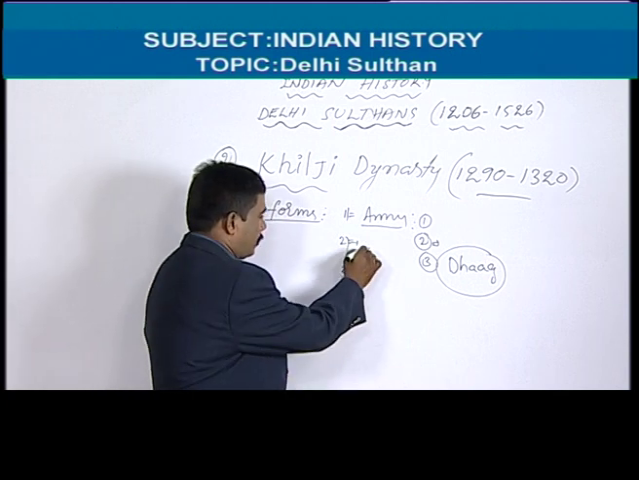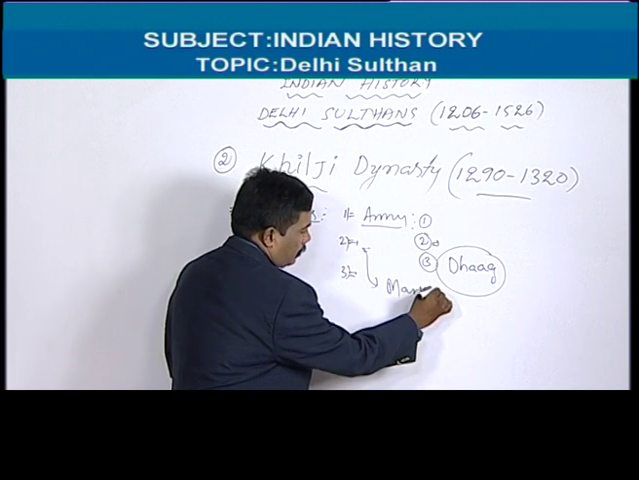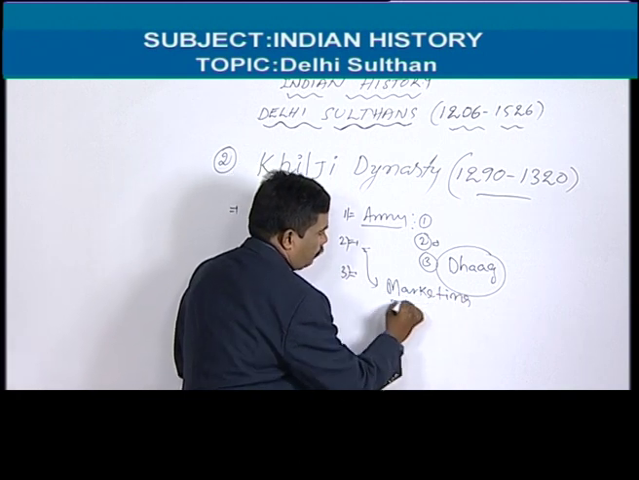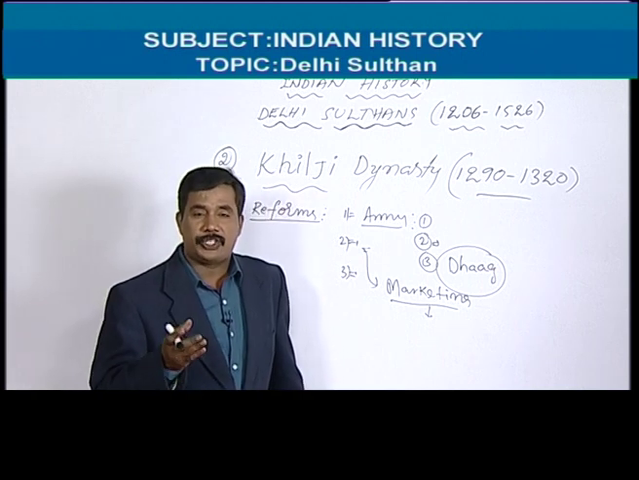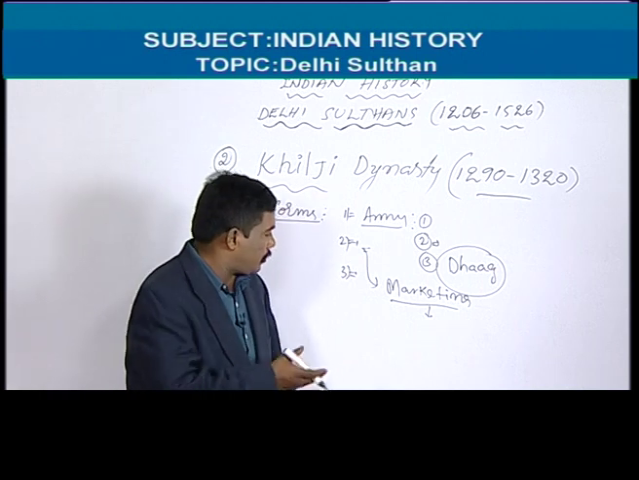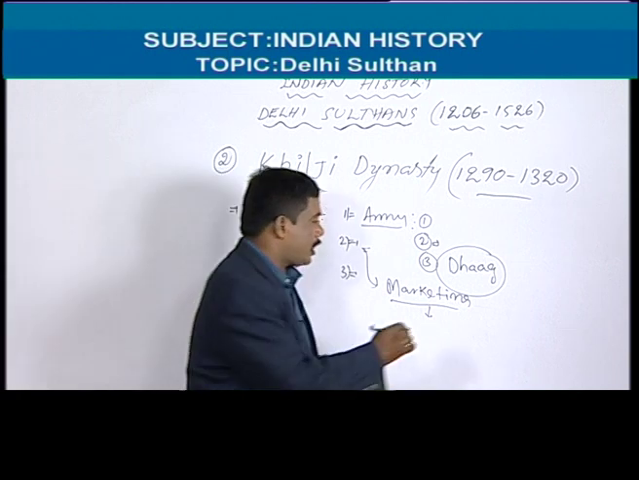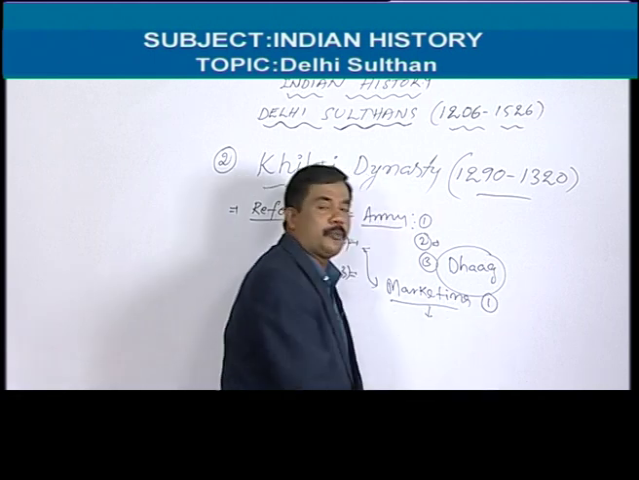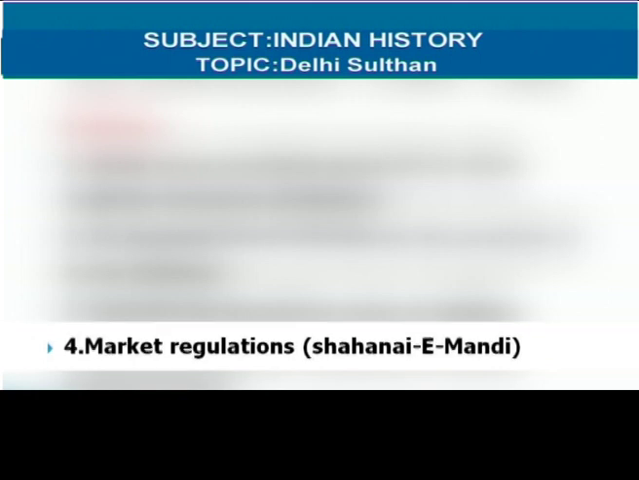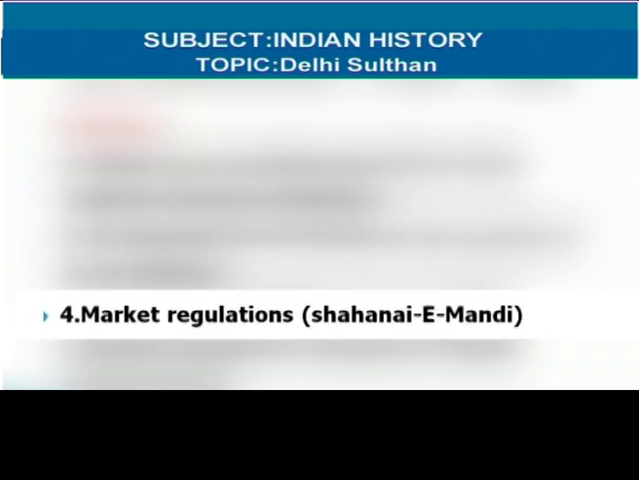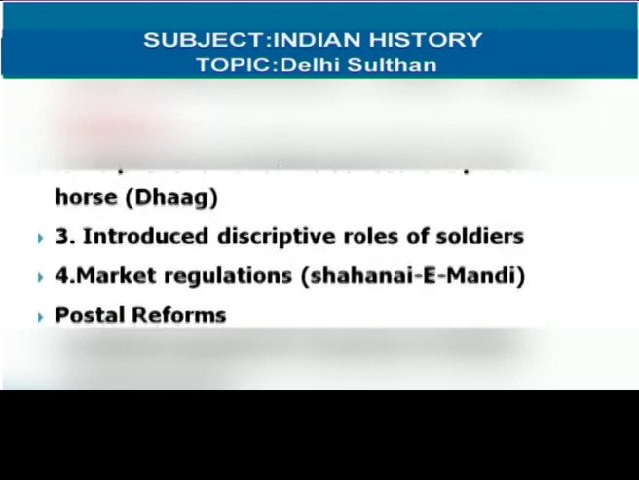And one more, we can say marketing reforms. This is the most important reform because Akbar, Sher Shah and Britishers also followed this marketing system which was introduced by Alauddin Khilji. So here he introduced a new marketing system, that is the market. This is a new marketing system.